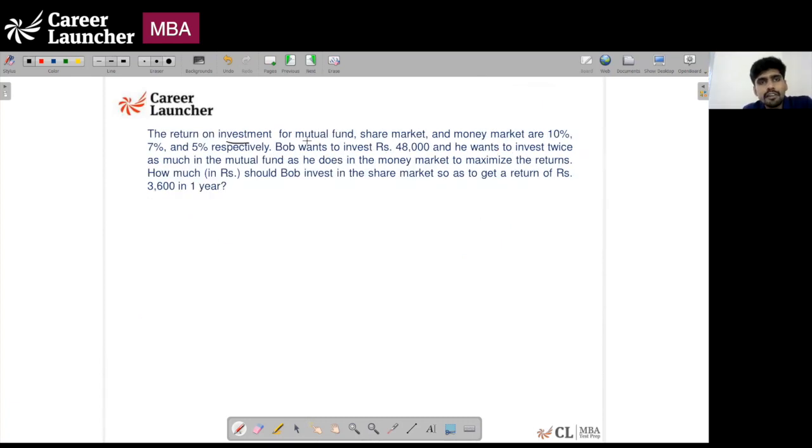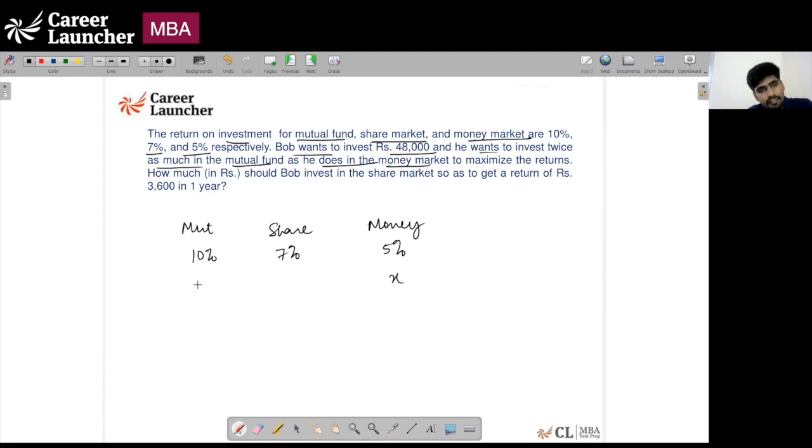The return on investment for mutual fund, share market, and money market are in the ratio 10, 5, and 7 respectively. So we have mutual fund, share, and money, which are in the ratio. The return on investment is 10%, 7%, and 5%. Bob wants to invest 48,000. And he wants to invest twice as much in the mutual fund as he does in the money market. Excellent. So if he invests X rupees here, he will invest 2X rupees here to maximize the returns. How much should Bob invest in the share market to get a return of 3,600 in 1 year?